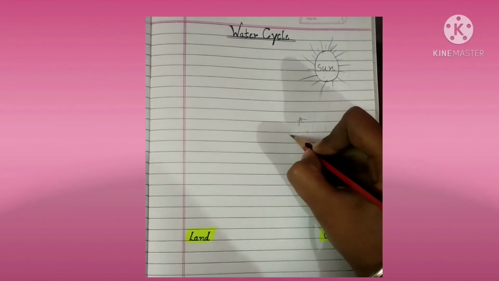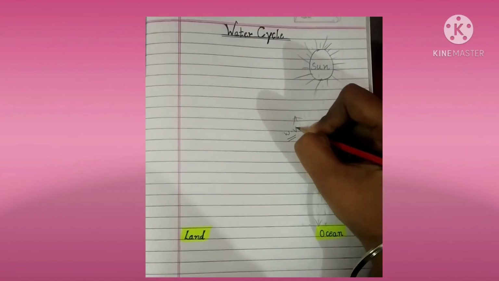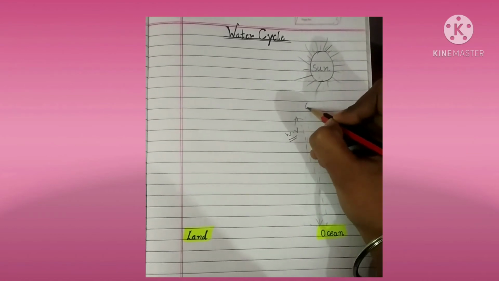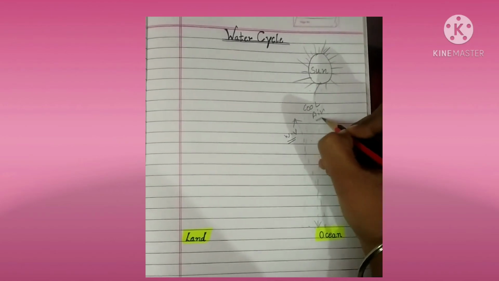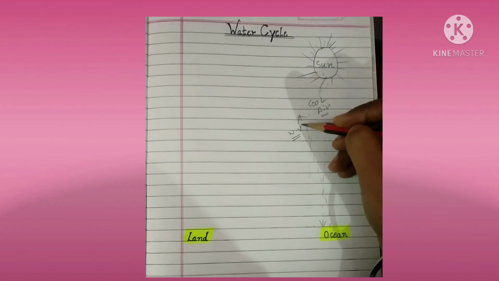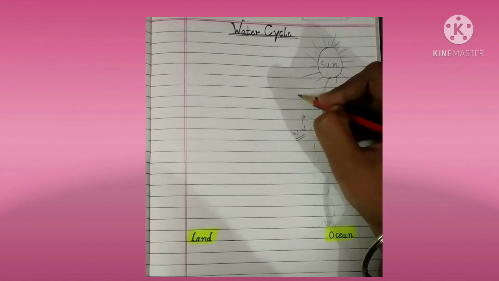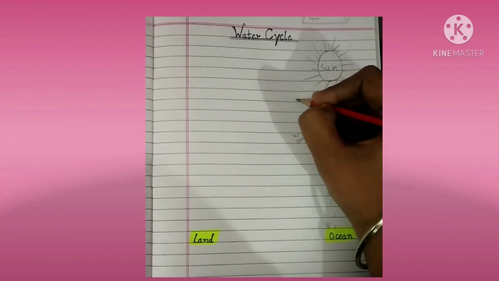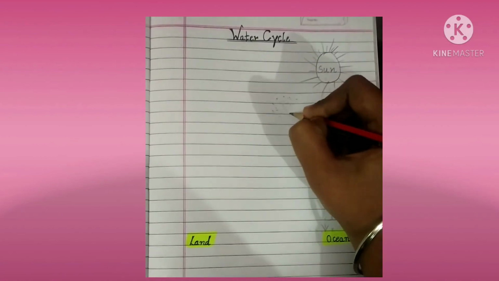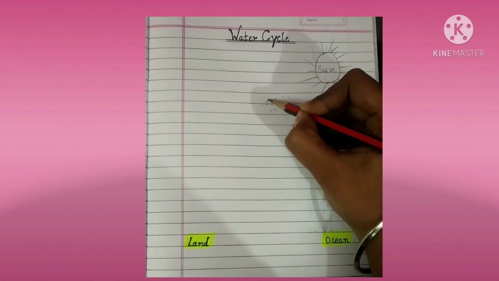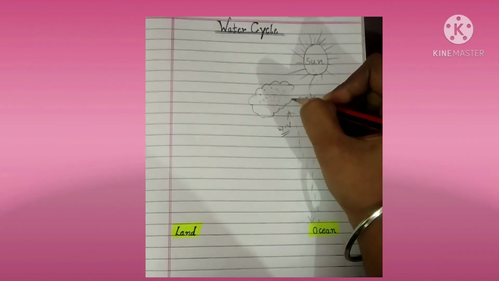The water vapors, these are water vapors. These water vapors will come into the contact of the cool air, right? Then they will change their form back into the water again. Here they will change their form into the tiny water droplets like this, right? These tiny water droplets will form a cloud.